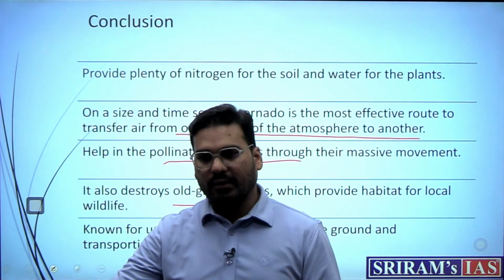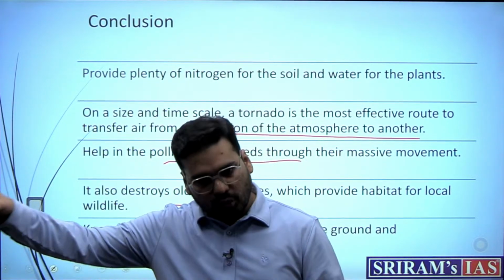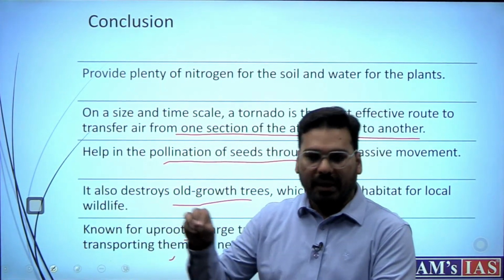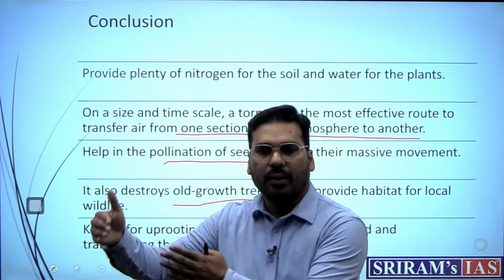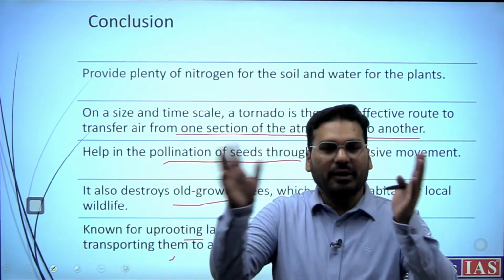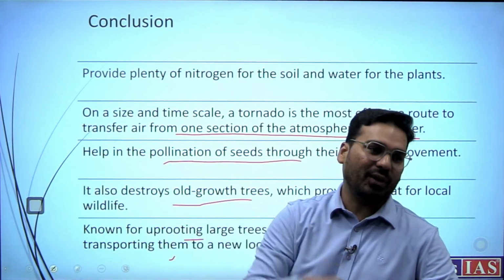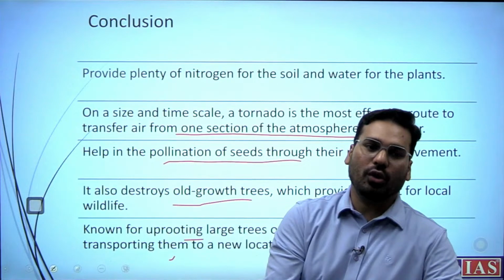But from a disaster point of view, they are very dangerous. So we need to make sure that they are managed very well. This is how you can end. This makes it comprehensive. This much material I wrote in 4 lines. That's it. This is how you conclude.